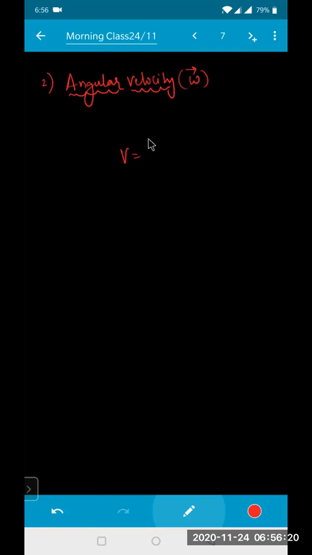In calculus form, v is equal to dx by dt. The unit is meter per second. The same thing applies here: for angular velocity, in the place of x we write theta, and in the place of v I am writing omega.